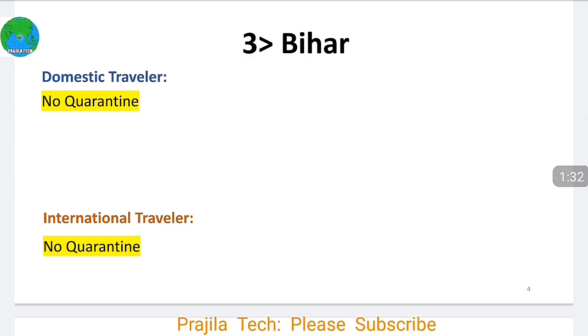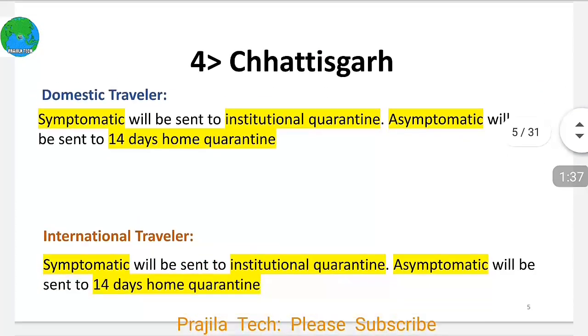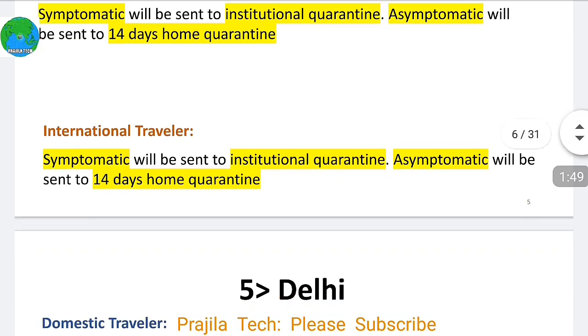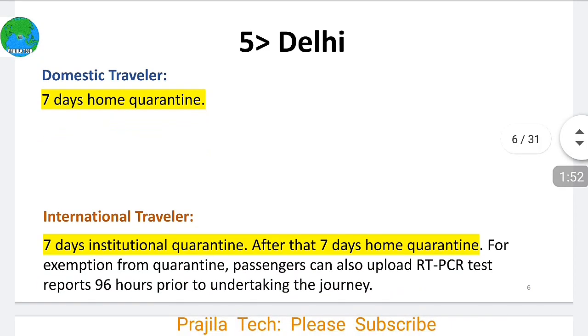In Bihar, as you can see, there is no quarantine for both domestic as well as international travelers. In Chhattisgarh, if you are a domestic traveler, symptomatic means institutional quarantine. If no symptoms, you are taken to 14 days of home quarantine. This is the same for both domestic as well as international travelers of Chhattisgarh.